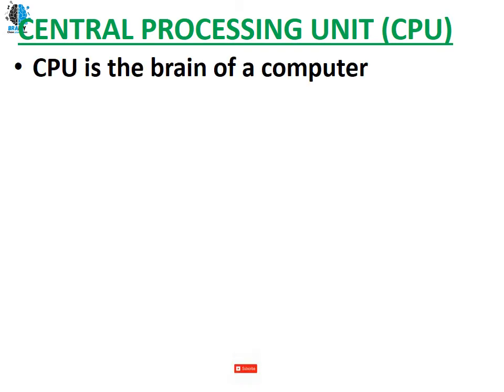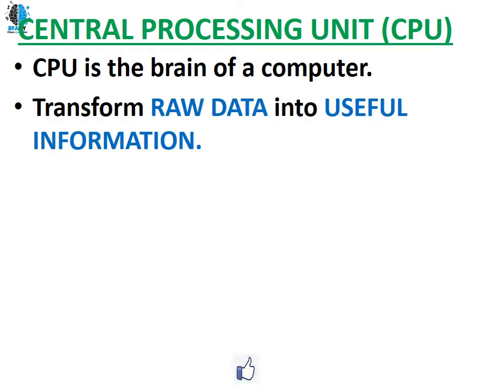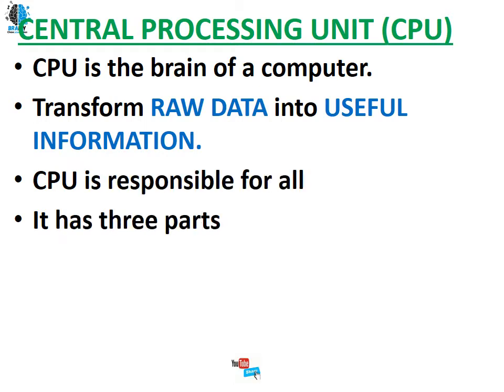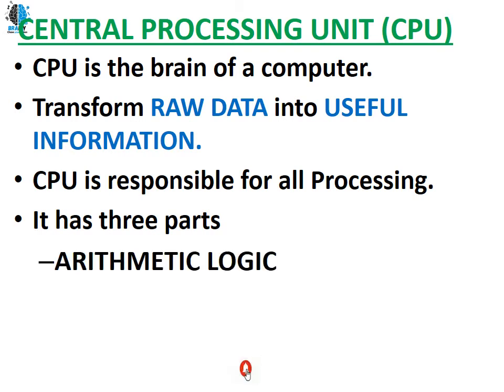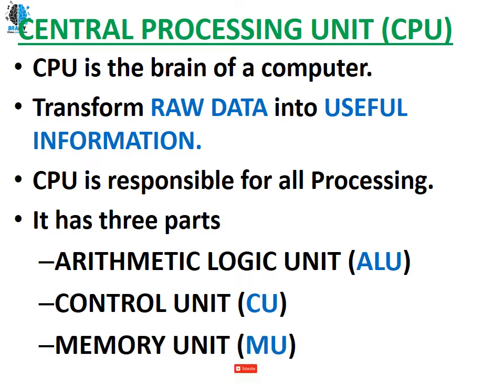The very first unit in the block diagram of a computer we are going to learn here is the central processing unit, CPU. So let's see what the CPU is. The CPU is the brain of a computer, which transforms raw data into useful information. The CPU is responsible for all processing. It has 3 parts. The very first is the arithmetic logic unit ALU. Next the control unit CU. The last is the memory unit.